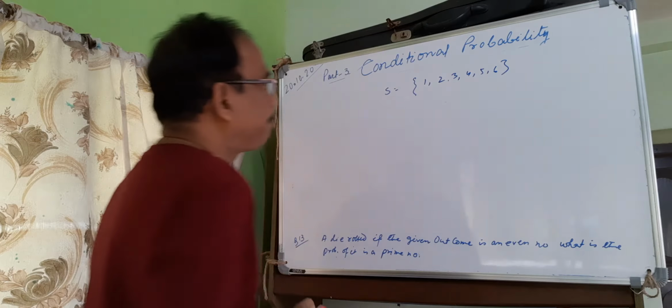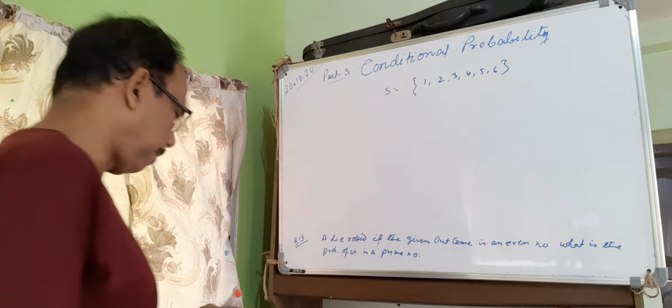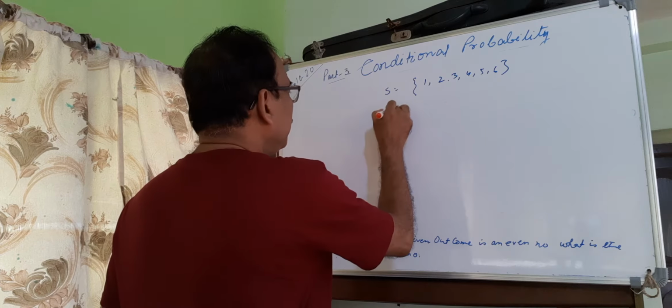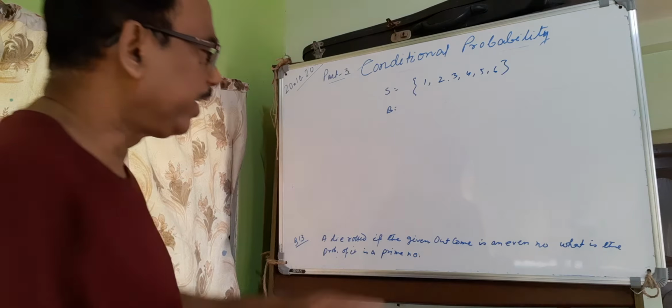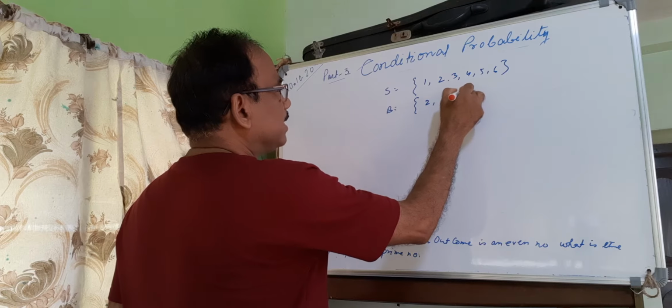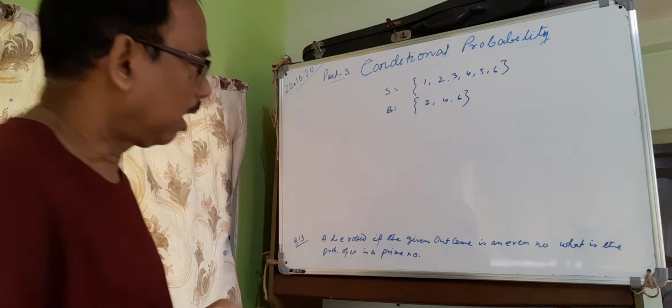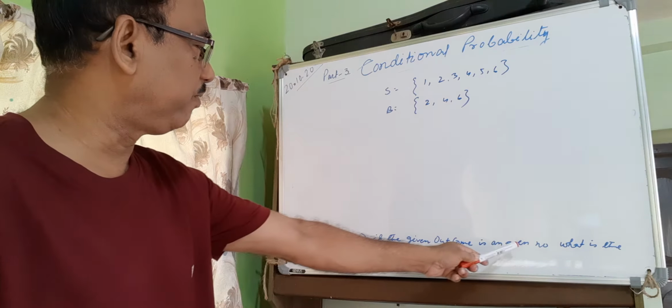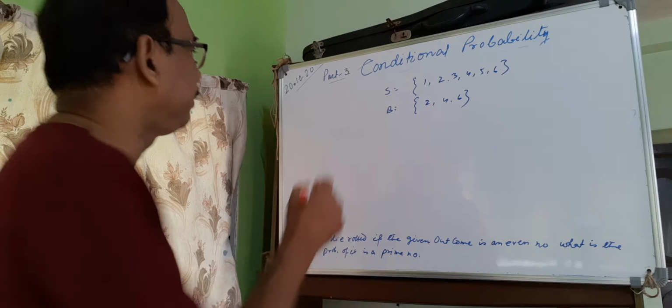That is the total outcomes. And B is given even number. Out of this, B is 2, 4, 6. This is the even number given. What is the probability of this being a prime number?